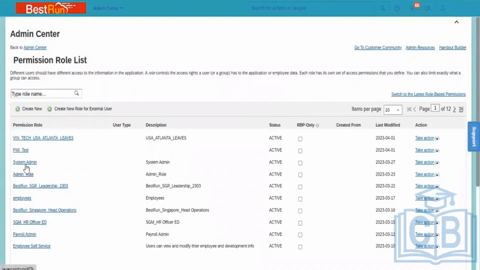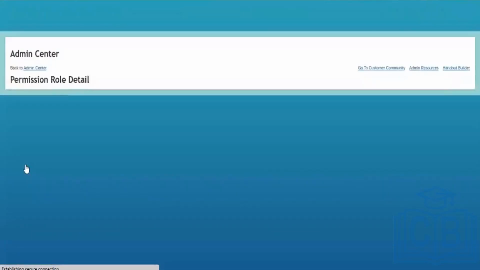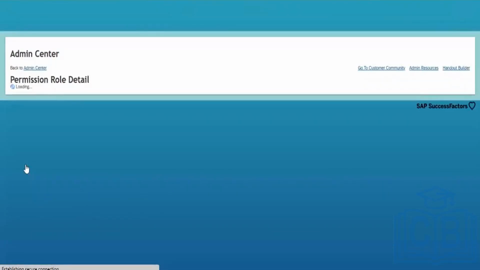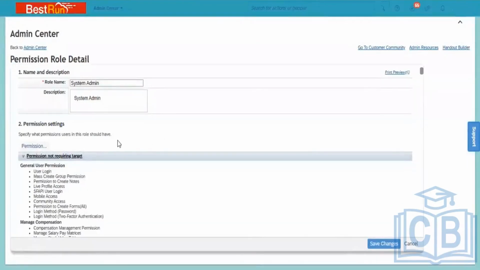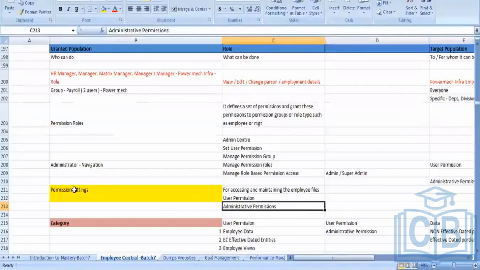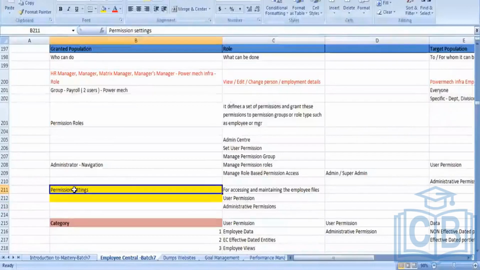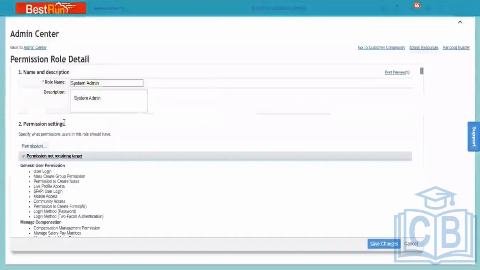When you click on a certain permission, I will explain to you in the coming session. But when you click on a certain permission, what will happen? It will take you into a screen. Now you have name, description, permission settings and permission. Same thing I explained to you here. Permission settings. And under the same permission settings, you can see permission settings.